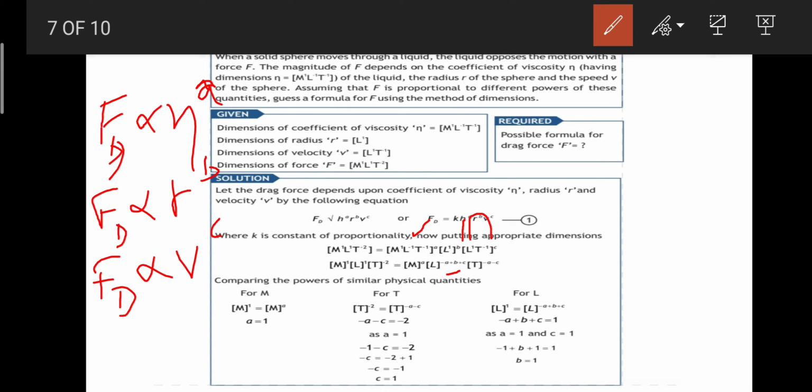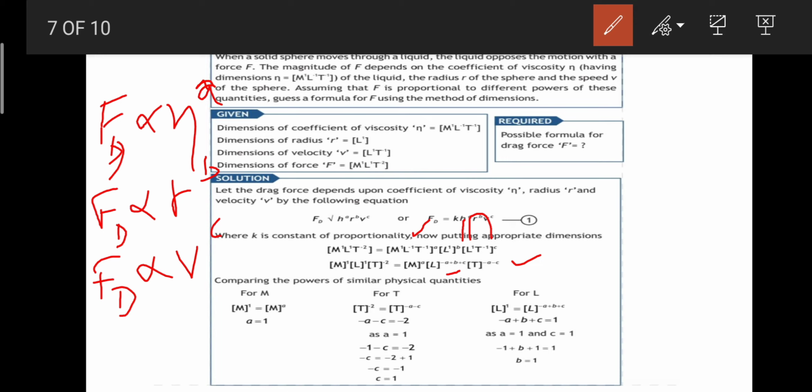So first would be minus 1 into a, it would be minus a, and for the other one it would be minus c, right? So that's how all of these physical quantities are separated on the basis of their exponents. Now comparing on both sides, we are going to compare the bases on both sides, like m on the left side and m on the right side, and we are going to compare their exponents, their powers.